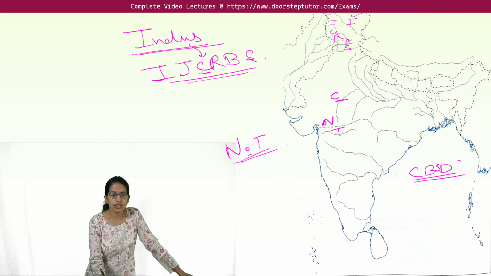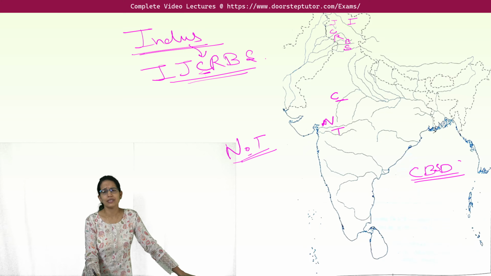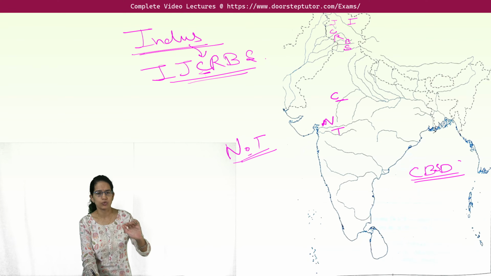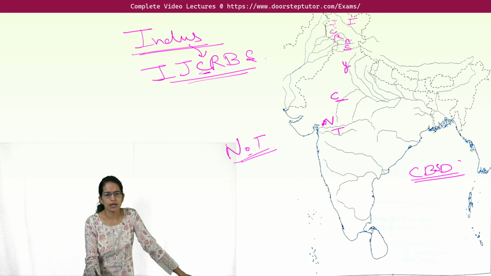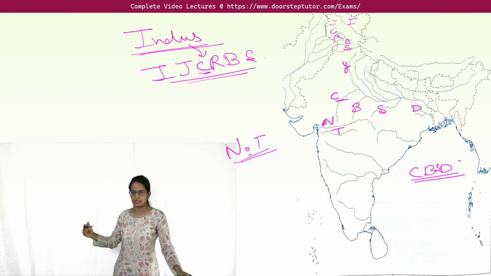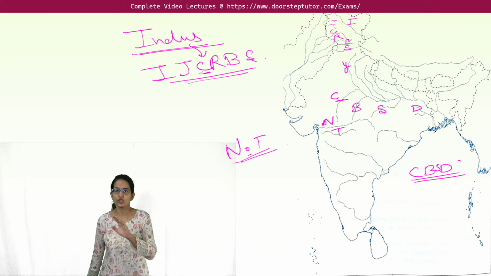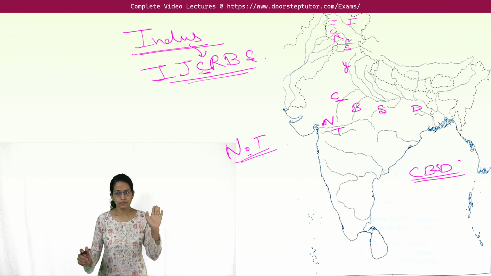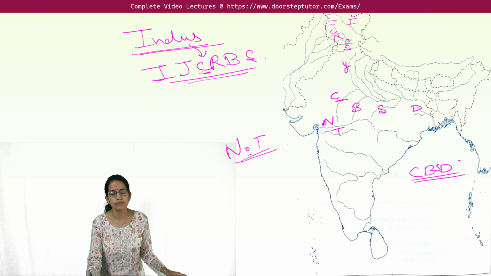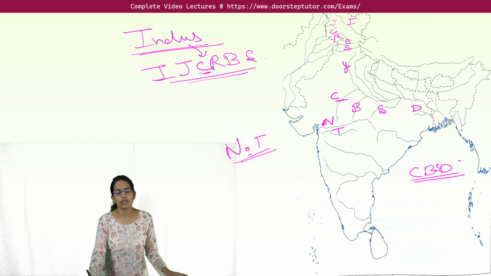The Indus tributary is Chenab, and Chambal is a tributary of Yamuna, which merges with Yamuna, right? So this river is Yamuna. So Chambal, Betwa, Son and Damodar. CBSD. I hope that's clear. I repeat again: Chambal, Betwa, Son and Damodar. Now these are the tributaries, that's done. Then the river which is flowing through the region of Tibet from the northeast into the Sundarban regions,